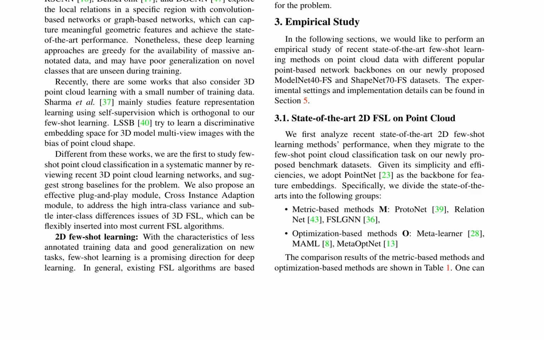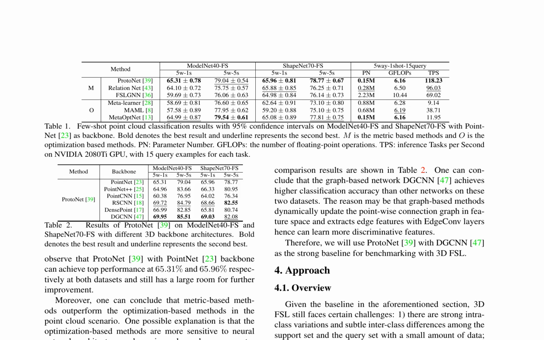Few-shot learning is a promising direction for deep learning, with existing FSL algorithms based on a meta-learning framework and categorized into metric-based methods and optimization-based methods. Metric-based methods focus on learning in embedding space where similar sample pairs are closer, while optimization-based methods regard meta-learning as an optimization process.